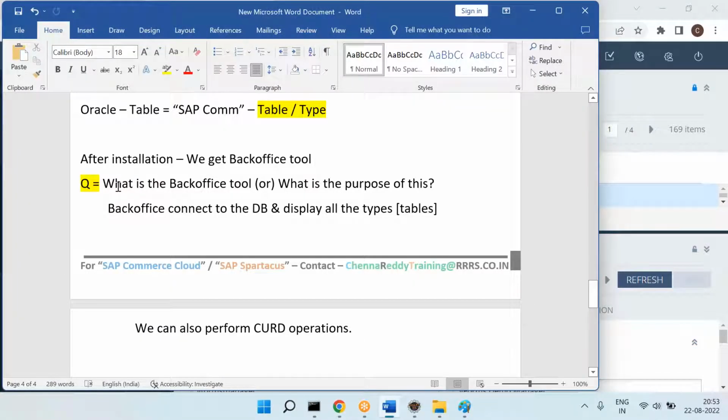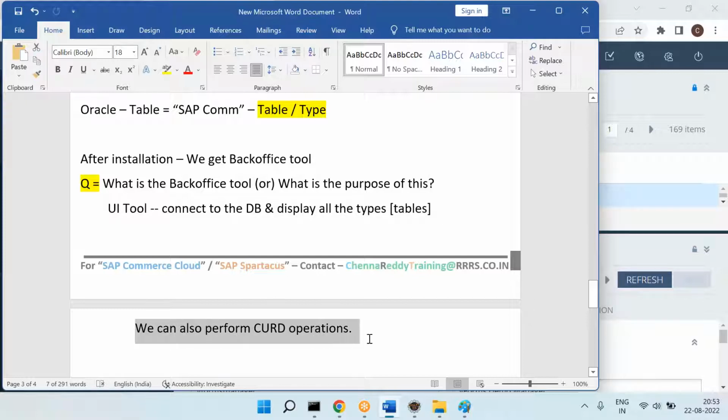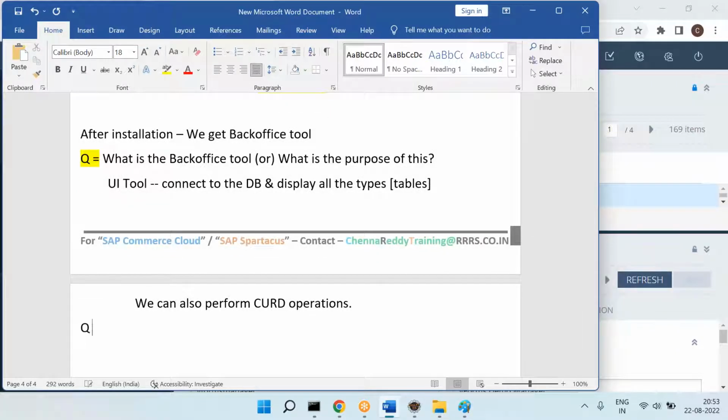Okay, so after installation, we are going to get a back office tool. What is the purpose of the back office tool? It's a UI tool which connects to the database and displays all the types or tables, and also we can perform the CRUD operations.